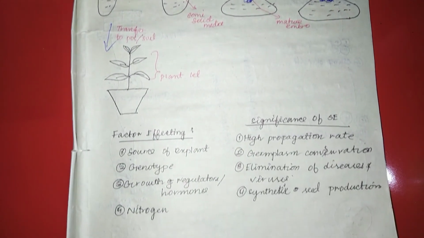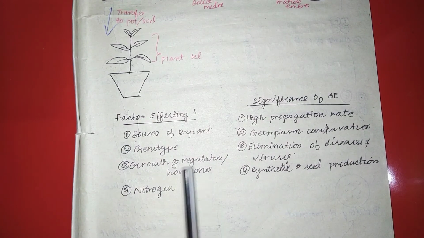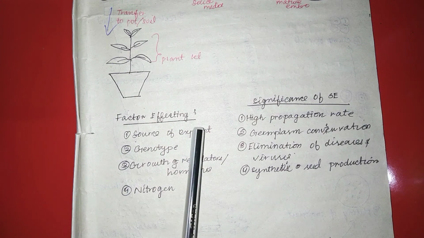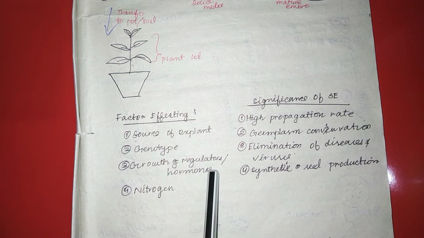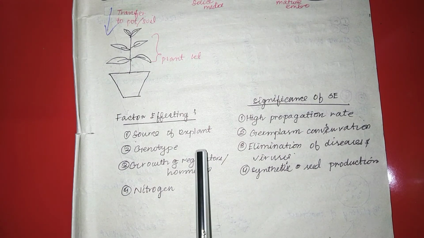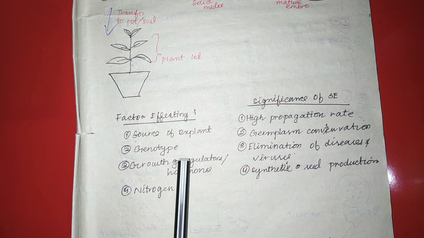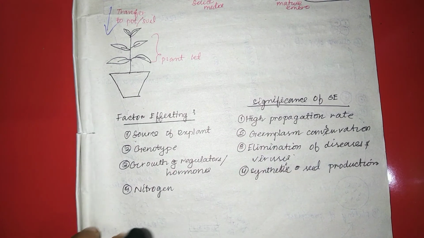The factors which affect somatic embryogenesis are the source of explant, genotype, growth regulator hormones and nitrogen. The explant which we have chosen from the mother plant will affect the somatic embryogenesis. The genotype of the plant which we have taken, and the growth regulators or hormones, like the auxin concentration which we have used in the culture, will affect the somatic embryogenesis. The nitrogen present in the culture medium will also affect the somatic embryogenesis.